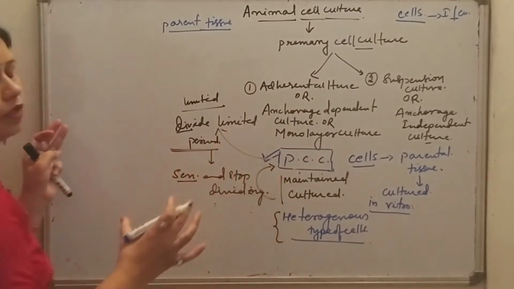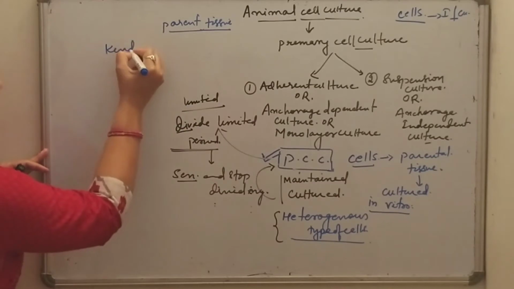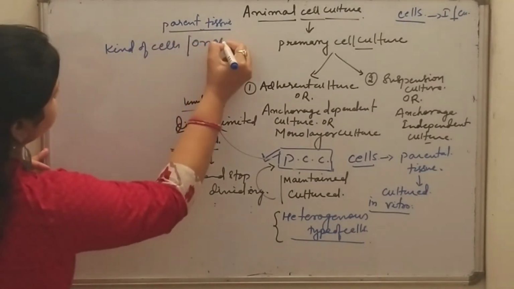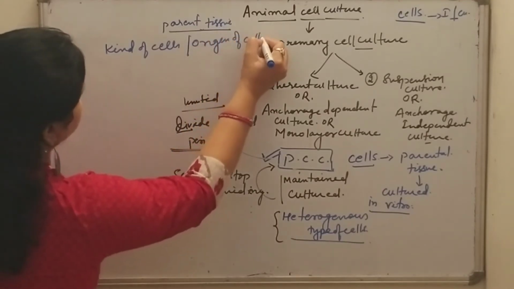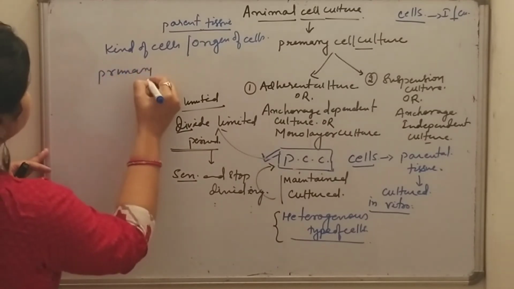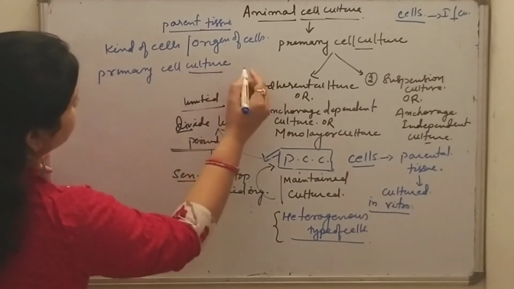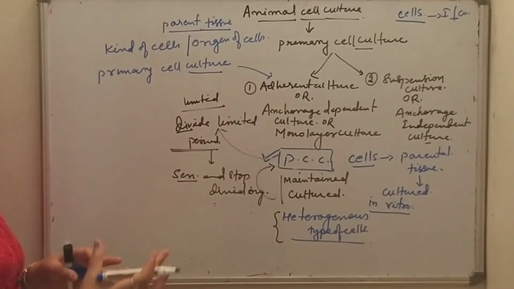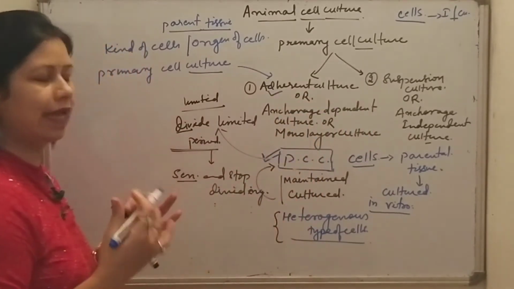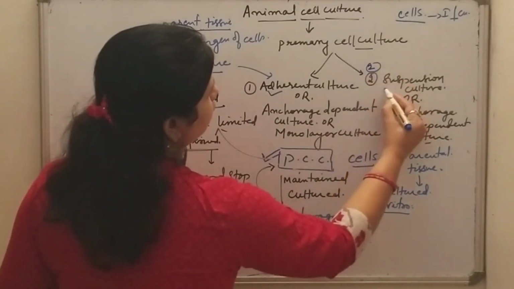Now, on the basis of the origin of cells, primary cell culture can be divided into two types, which I have mentioned already. What are those two types? Adherent culture or anchorage dependent culture, and second is suspension culture.